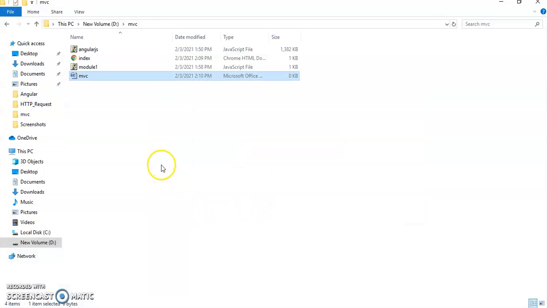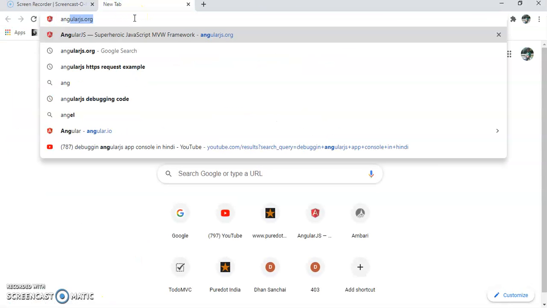I have already created these files. The AngularJS file I did not create; we have to download it from the AngularJS website. We have to go to the website angularjs.org.